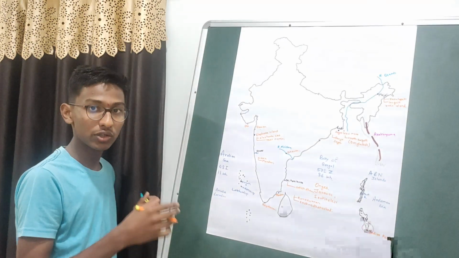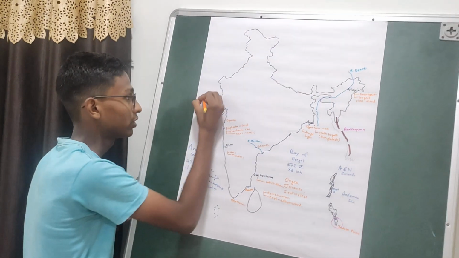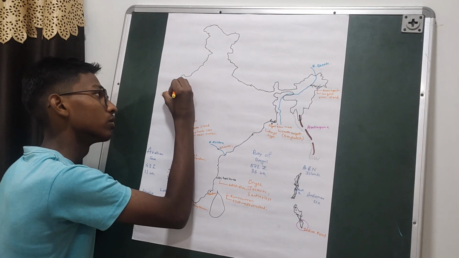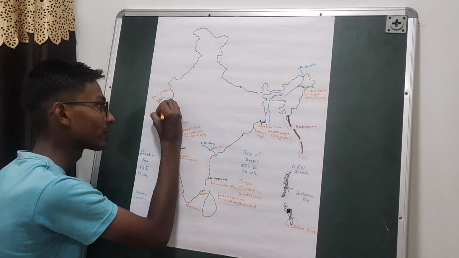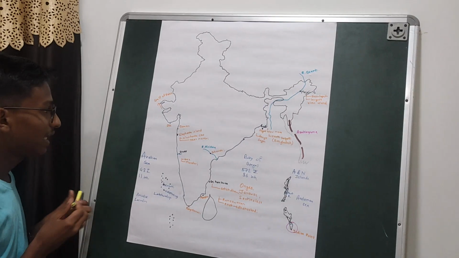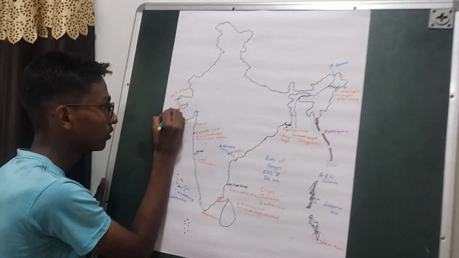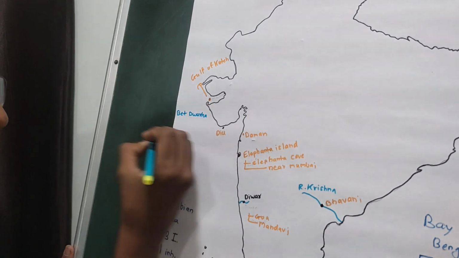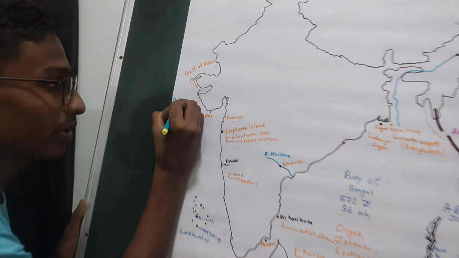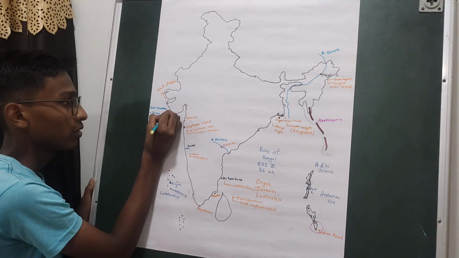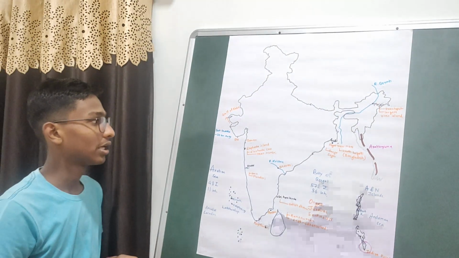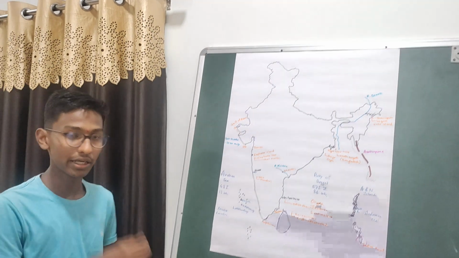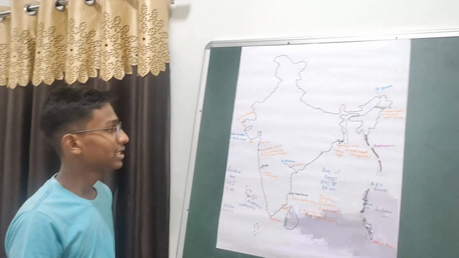Then the 12th major island is here in the Gulf of Kutch. In the Gulf of Kutch we have the Bet Dwarka Island. This Bet Dwarka Island is 30 kilometers away from the city of Dwarka. This Bet Dwarka Island is also called the Kingdom of Lord Krishna. So these are the 12 major islands of our country.